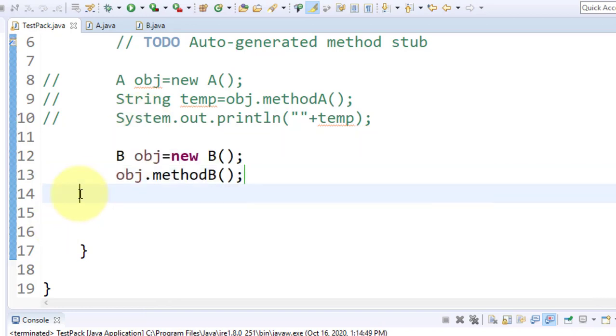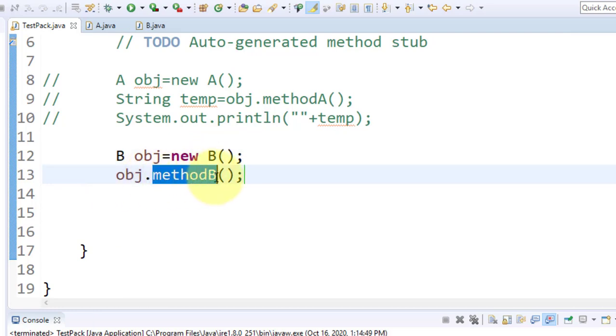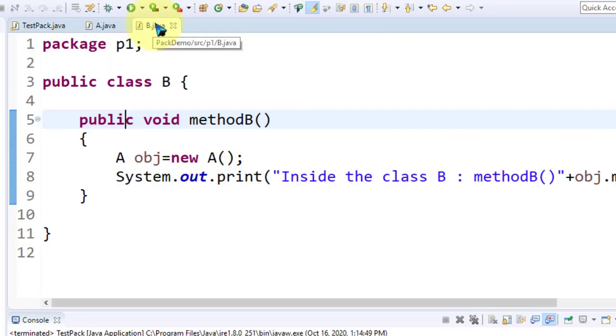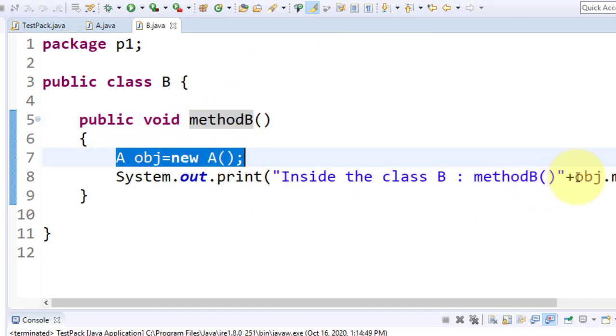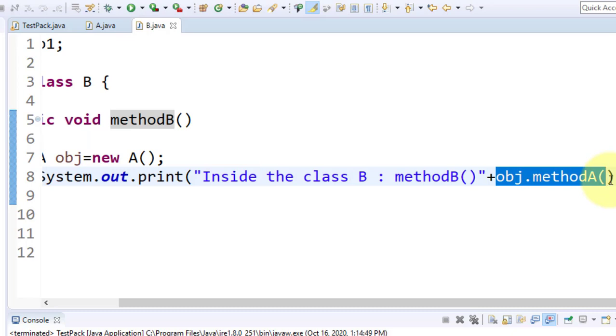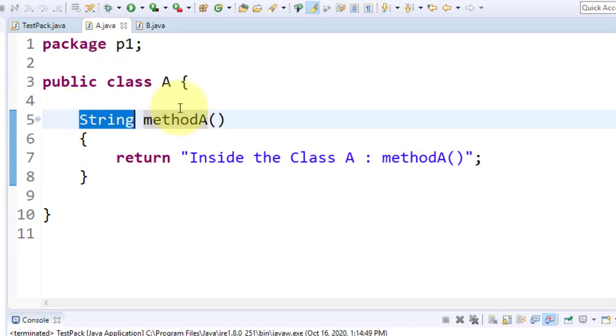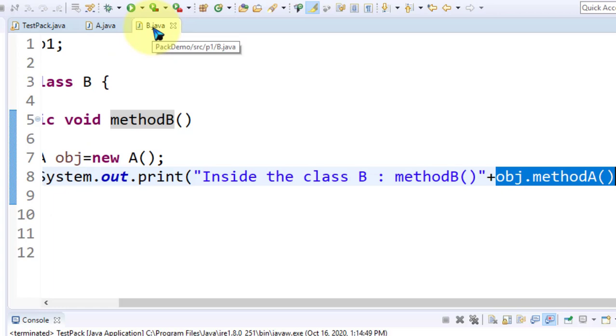Now look here, object B gets created. I am calling method B, and from this method B I am creating an object of A, and then I am calling the method of class A, and class A's method A gets called. It is not public, but it still gets called because we are accessing this method only inside class B, and class A and class B belong to the same package.